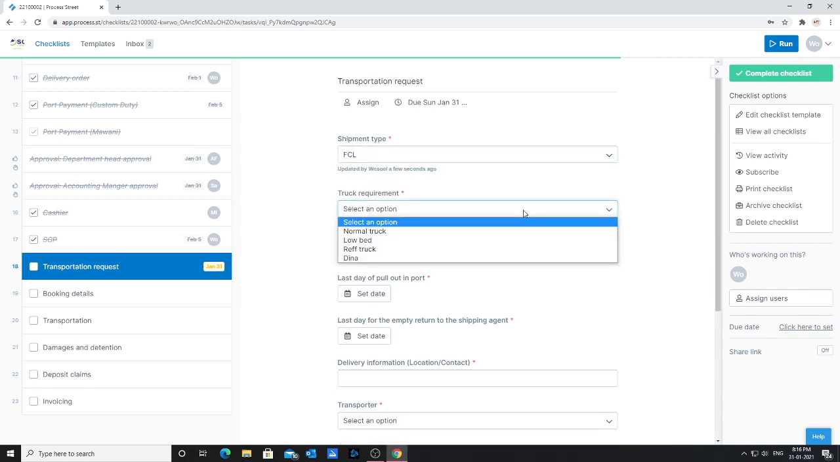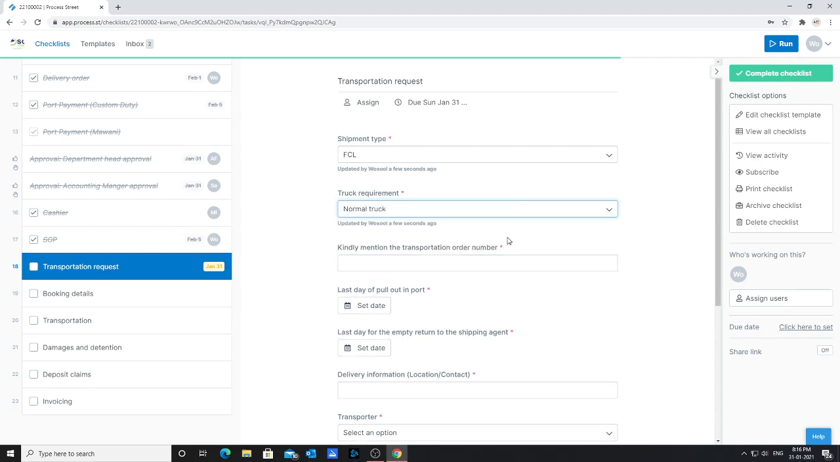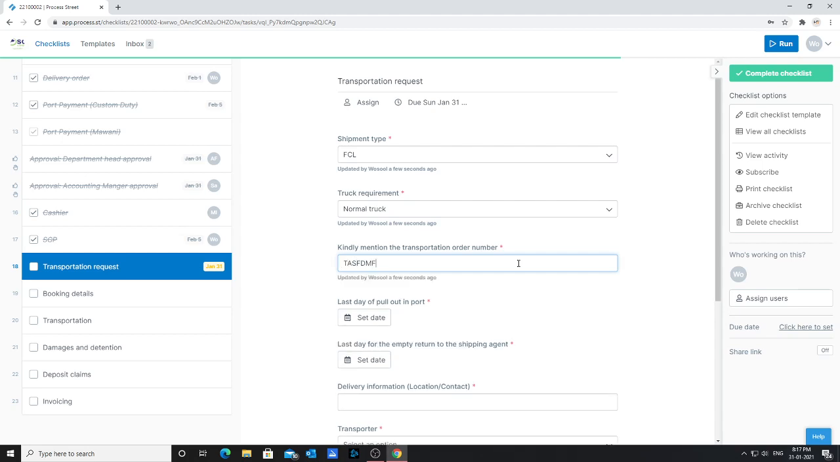Truck requirement. Does it require a normal truck, a low bed truck, a reefer container truck, or a normal DN? In our case, let's say it's a normal truck. Kindly mention the transportation order. Of course, you know this one. It will be issued through the EDI portal to the transporter, whoever you choose, whether the transporter is Wusul Logistics or any other transporter. You will mention the transportation order number here. This is just an example. This is not an accurate number.